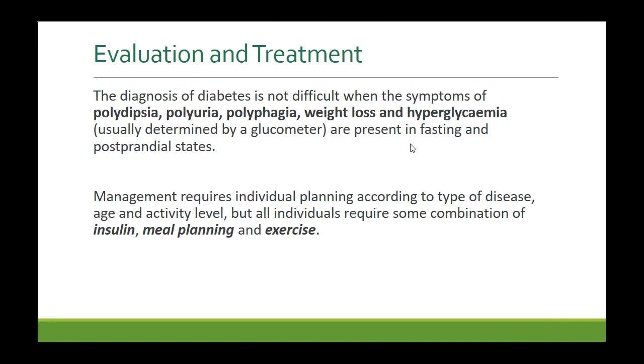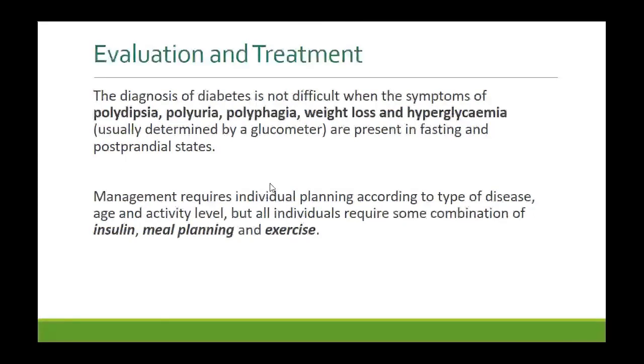Very easy to do. But there are two types of blood samples that are used to measure blood glucose: fasting and postprandial. Okay, fasting is when you haven't eaten anything for at least 10 to 12 hours. So you have your dinner, then you sleep. Early morning, you take a blood sample. That reading of glucose is called fasting blood glucose. If you had a meal and you take a sample, say about 2 or 2.5 hours after the meal, this is called a postprandial sample. But sometimes the postprandial sample is taken at any time. So it is sometimes called random blood glucose.